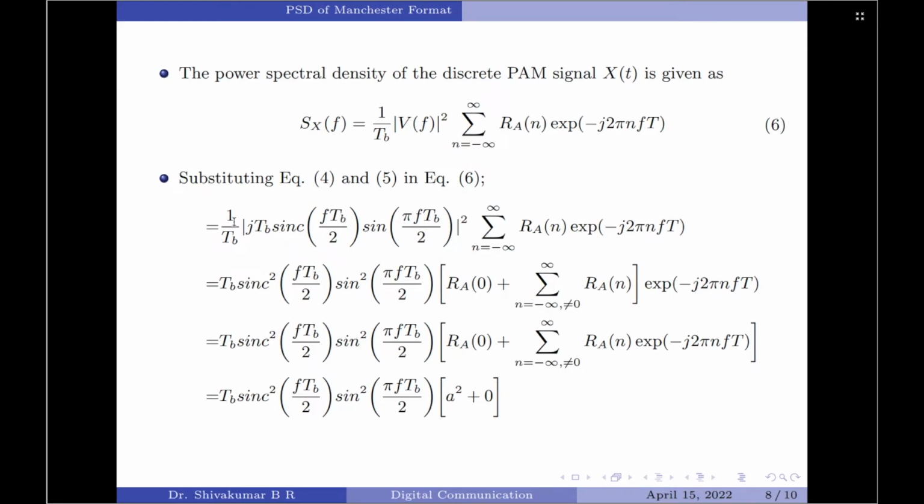I'll square it out. There is a 1 by TB here, there is a TB and there is a square here. So, what remains here is TB. Then we have j square, but j square is minus 1, but then we have the magnitude here, so it would become plus 1. So, this part reduces to plus TB. Then we have sinc square of f TB by 2 followed by sine square of pi f TB divided by 2.